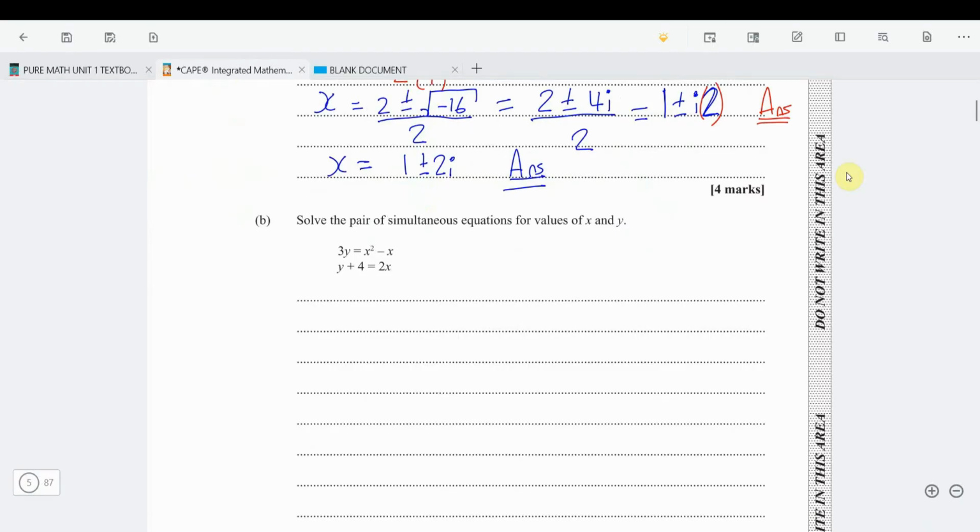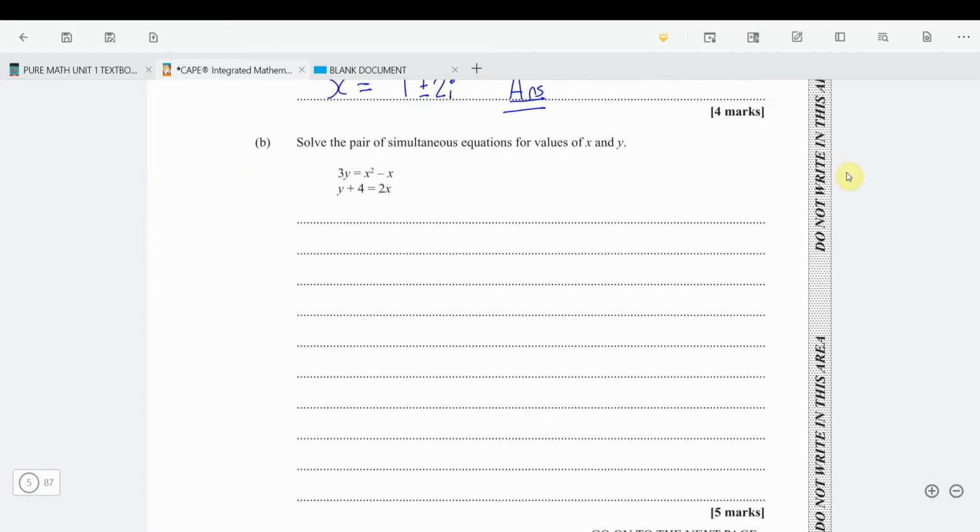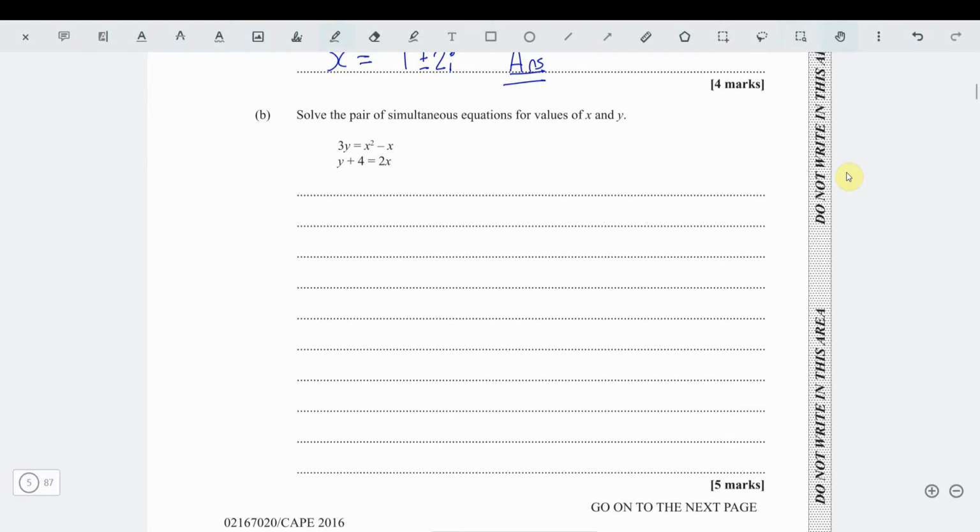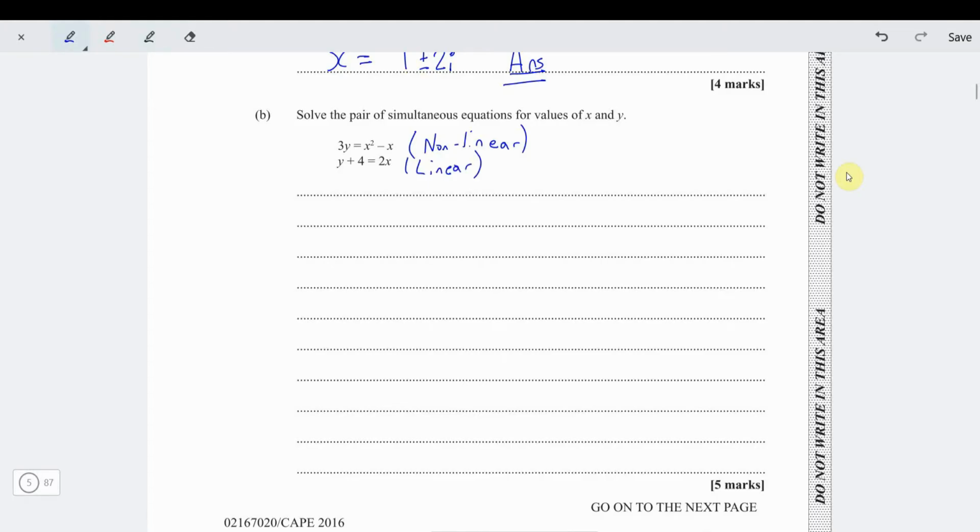Part B says to solve the pair of equations simultaneously. So as you can see, it's a nonlinear equation and a linear equation. Remember, anytime you see x squared, that's the nonlinear. And then the other one, once it takes the form y equals mx plus c, that's the linear equation. So you always substitute the linear into the nonlinear. So what I'm going to do is from the nonlinear make y the subject.